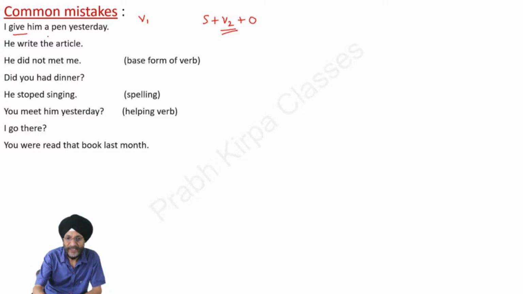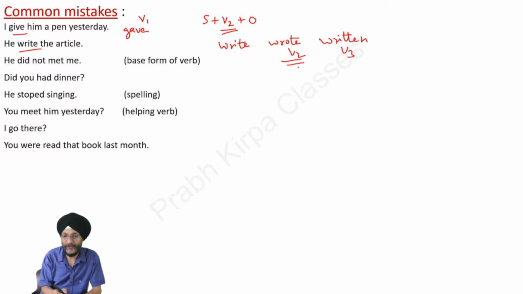That is, I gave him a pen yesterday. Next, he write the article. Here you will also find that write is the basic form of the verb. Write becomes wrote, and the third form of the verb is written. Here you are to use the second form of the verb. So we will write it as he wrote the article.